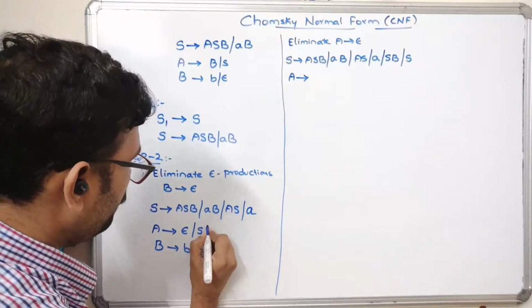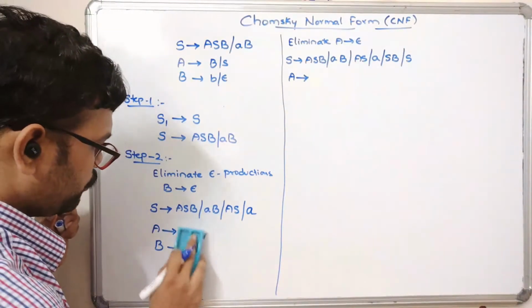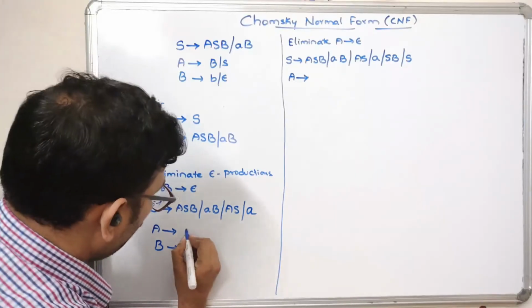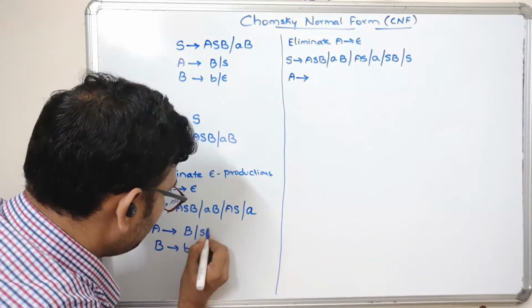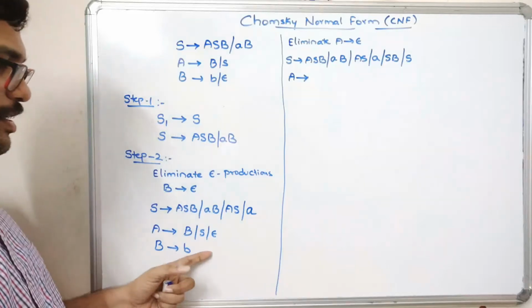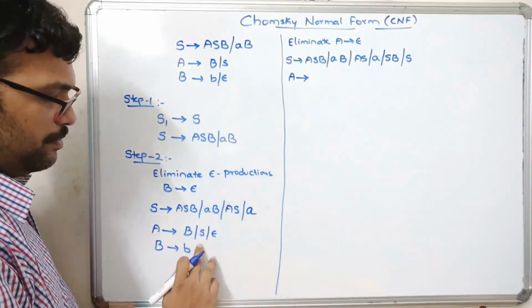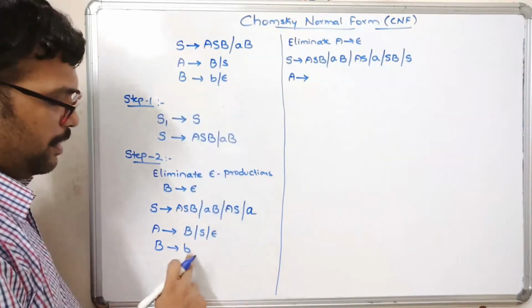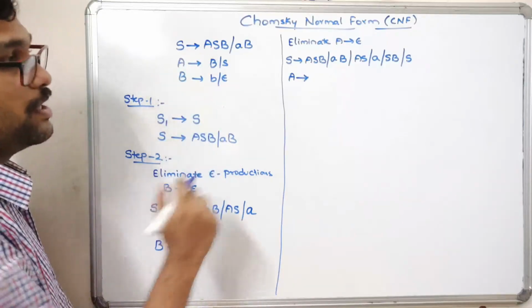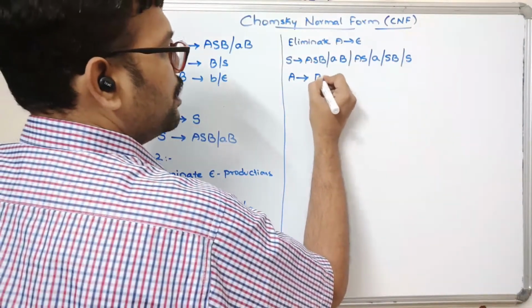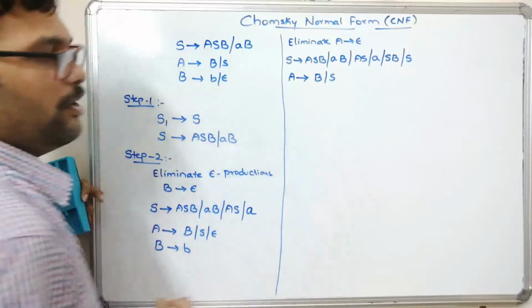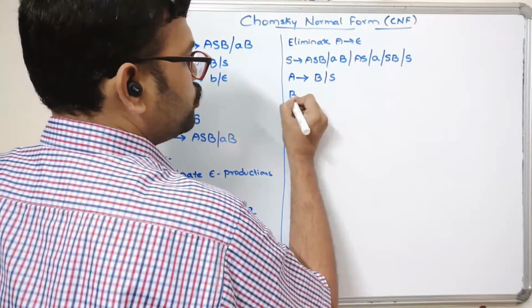Here we'll be having a B also, right? Because we need to apply here B, S, epsilon. This is the case, because we are writing the production as it is, and then we are applying the epsilon in the B. So here we will be having B and S. Here we have removed the epsilon, and B tends to B.